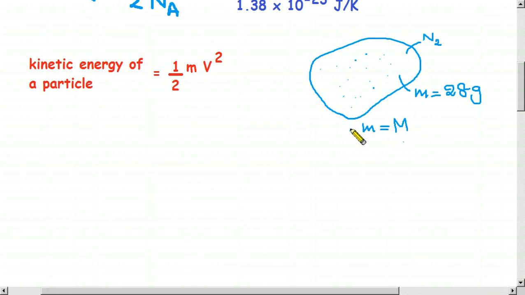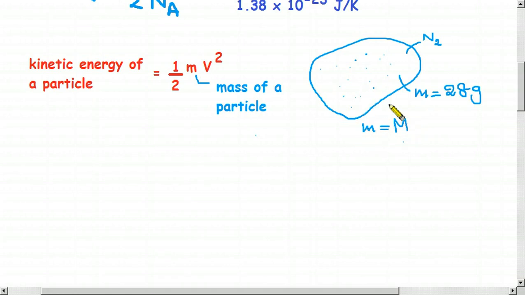Now what we are going to find is the mass of a particle, or mass of a molecule, because we need the kinetic energy of a particle. So I would like to write here first of all. Let us try to find out this one, mass of a particle, because what we need is the kinetic energy of a particle. So we know now the total mass of this gas sample.